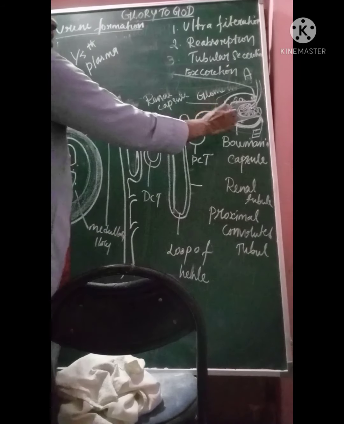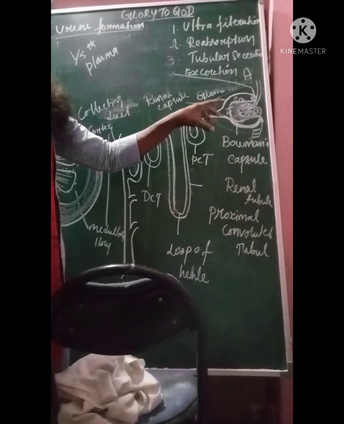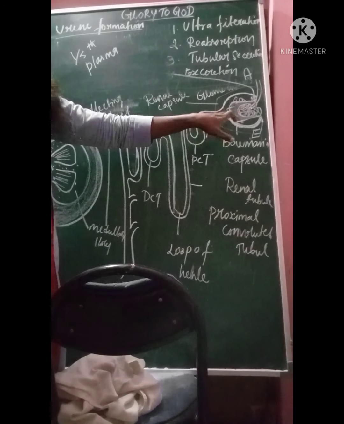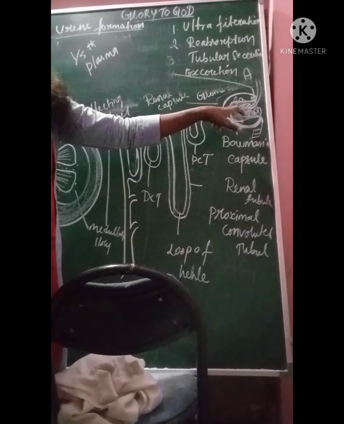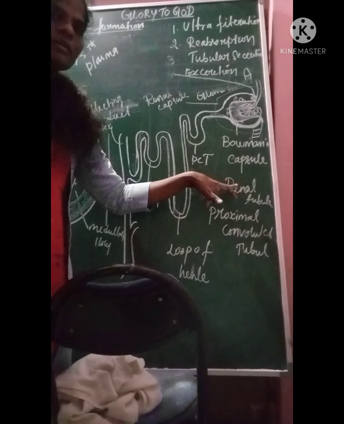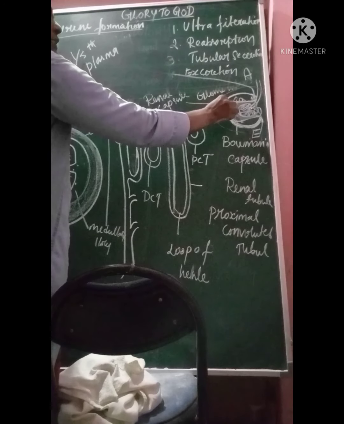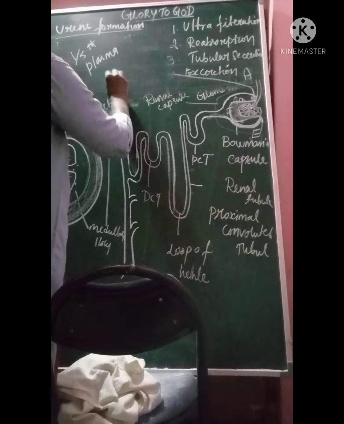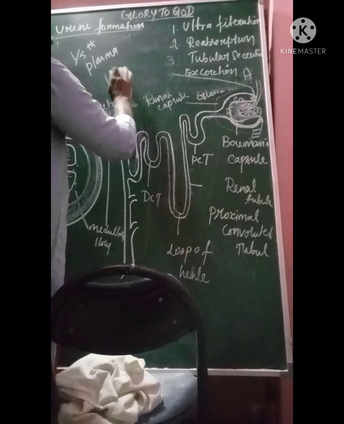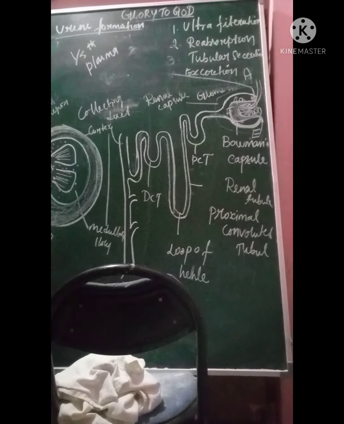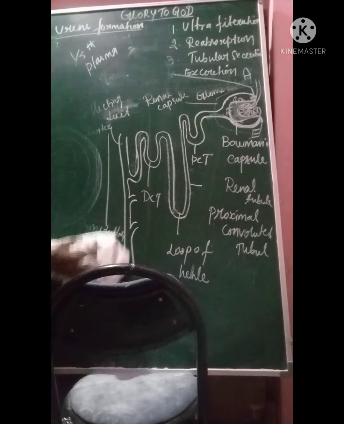So what does the blood plasma have? We have glucose in that, amino acids, everything. Red blood cells and large proteins are not filtered here itself; they go back to the blood circulation. So the impure blood plasma, the glomerular filtration, I think you can understand this one. This is enough. I'll just wipe it off.